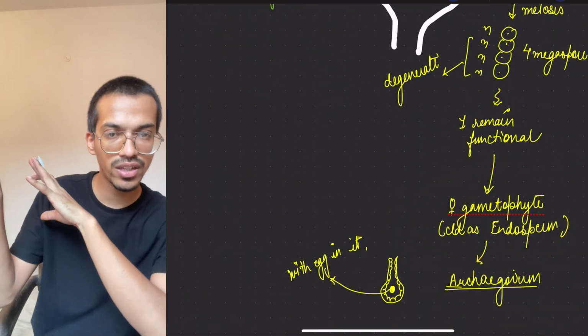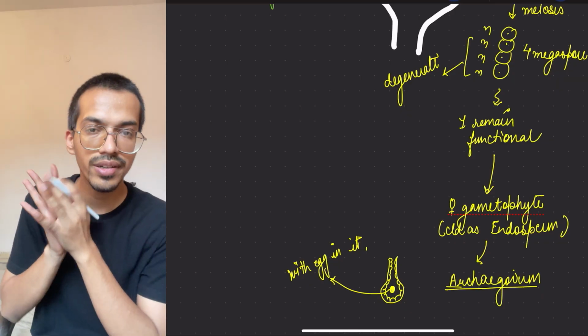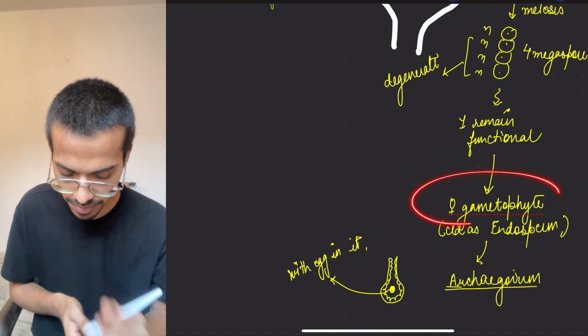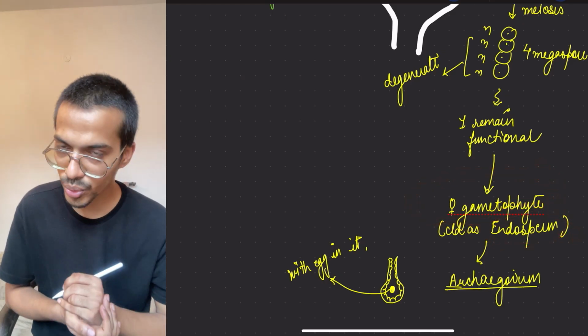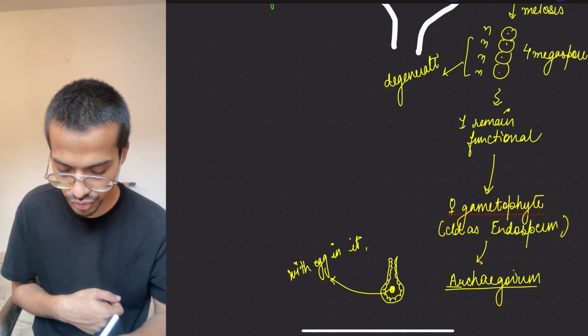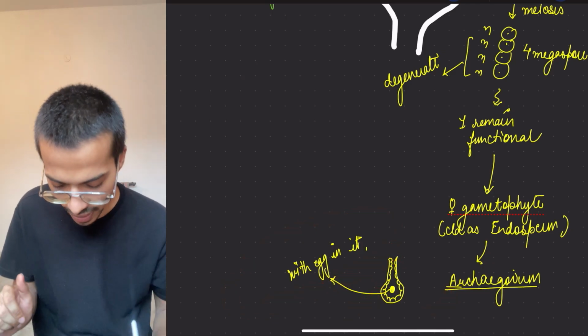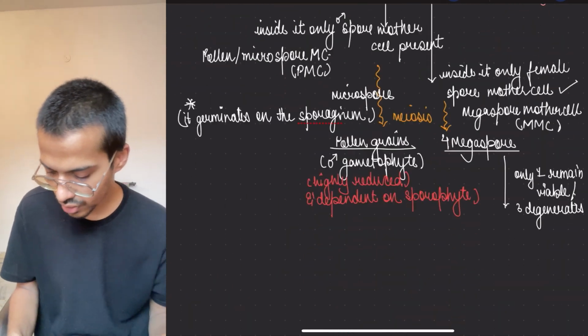Same way the microspore is forming the pollen grain, which means the male gametophyte. Here the female gametophyte is called as endosperm, which will form what? Archegonium. Archegonium contains the egg, which will help in forming the female gamete. Whereas this pollen grain will have what?